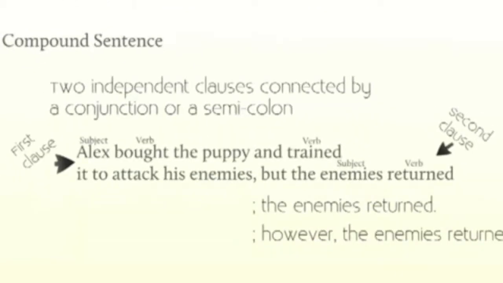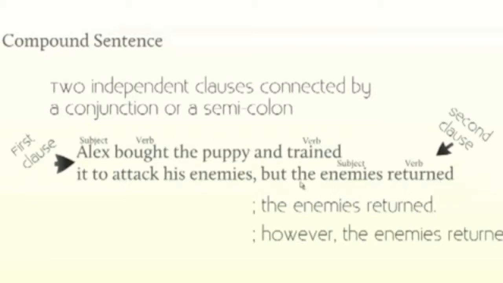So we have two pieces that could each be a complete sentence. So this first example here, Alex bought the puppy and trained it to attack his enemies. That's the independent clause we had before for the simple sentence. So we know that's one independent clause. This second independent clause, but the enemies returned, this part over here, could stand on its own as well. Returned is a verb, enemies is a subject. This is a second independent clause.